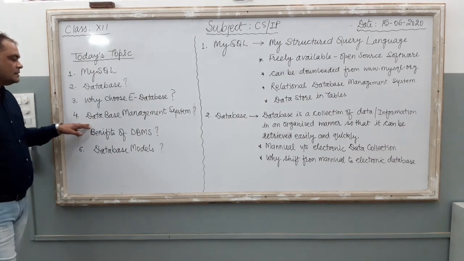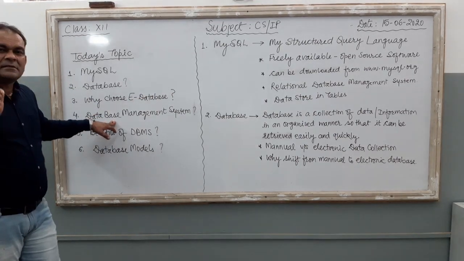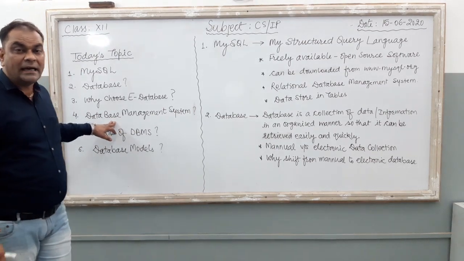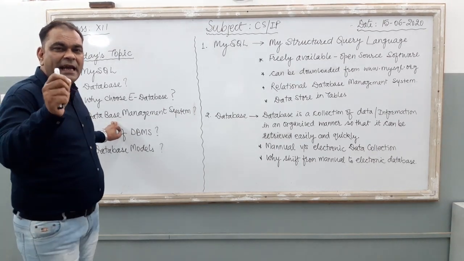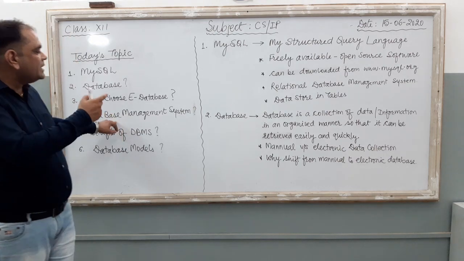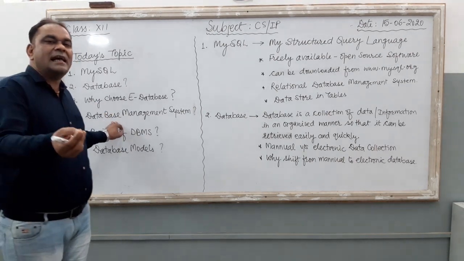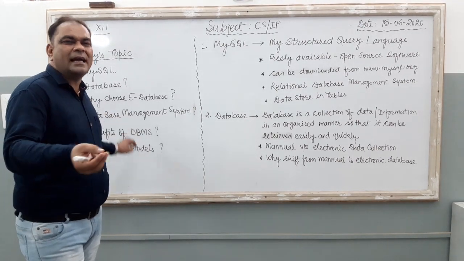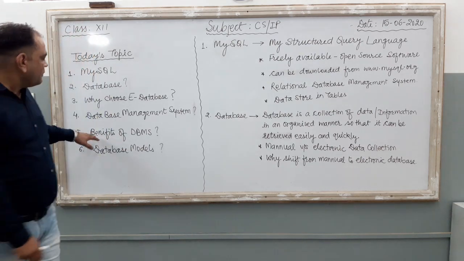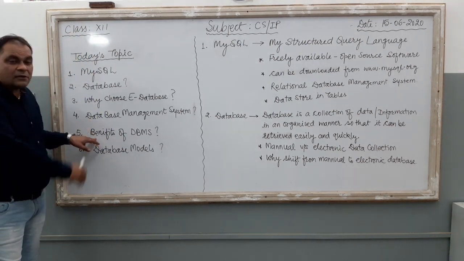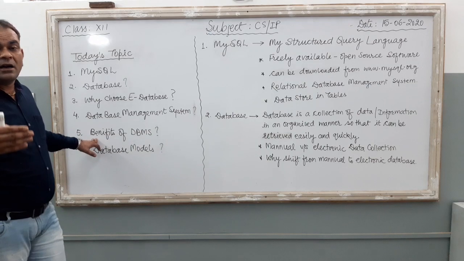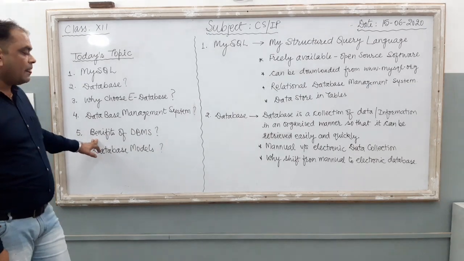The fourth topic is, what is a database management system? It is also known as DBMS. It is just like a software, or we can say a tool. The fifth point is the benefits of DBMS, or we can say the advantages of DBMS.